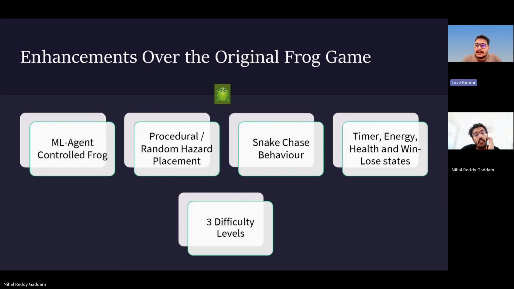Along with that, we added a timer, health system, energy system, flies, mud, win and lose conditions, and 3 difficulty levels. These conditions change the project from a simple movement game into a survival style game. The frog has to reach the goal, but it also needs to avoid hazards, manage energy, and handle different movement conditions. This is what made the final reinforcement task more interesting and more difficult.